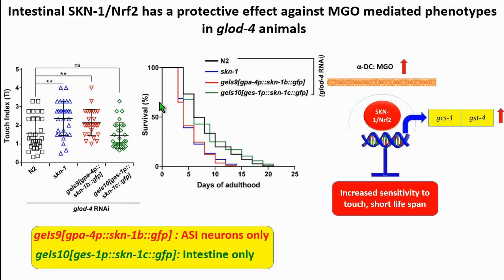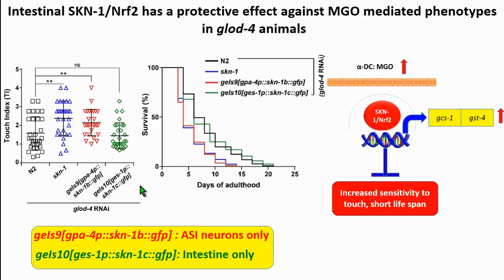Further, we found that SKN-1 has a protective effect against these phenotypes. In the SKN-1 mutant background, glod4 knockdown animals are more sensitized: you have a higher sensitivity to touch, and the lifespan is further shortened in this background as well. Then we wanted to check if we can rescue this phenotype tissue-specifically.